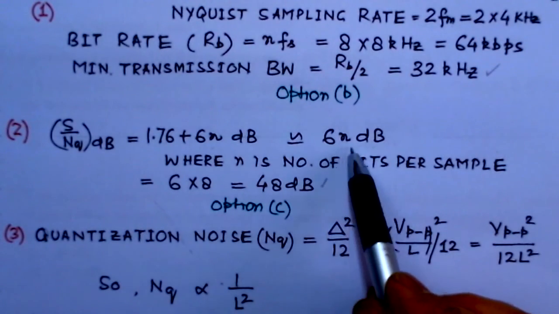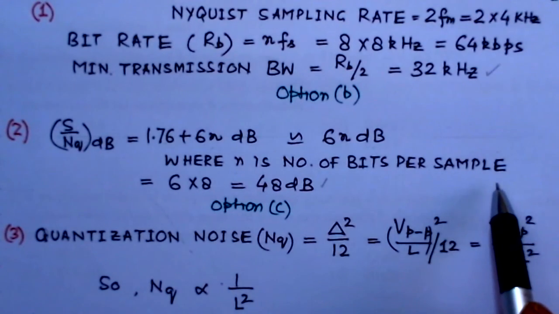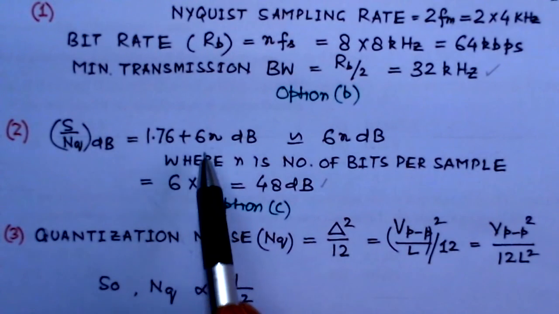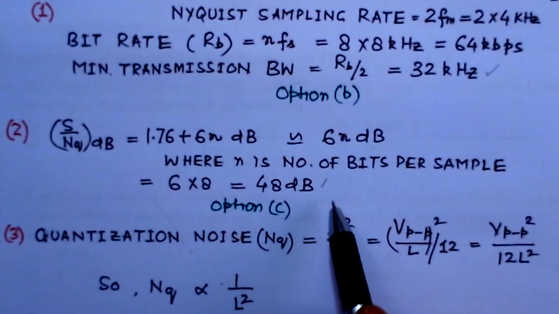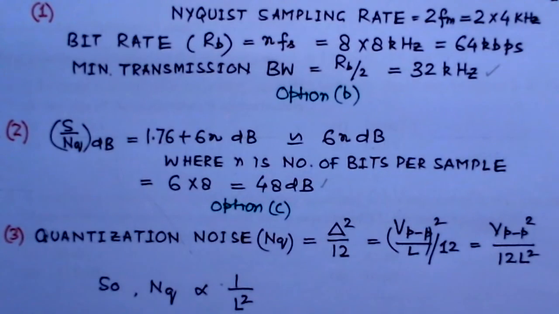Approximately this could be written as 6n dBs, where n is the number of bits per sample. Now this 6n with 8 bits is 48 dB. So the signal to quantization noise ratio is 48 dB.